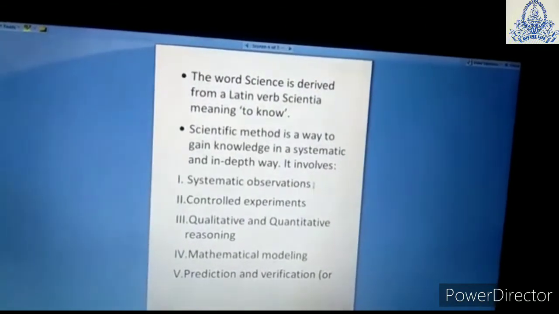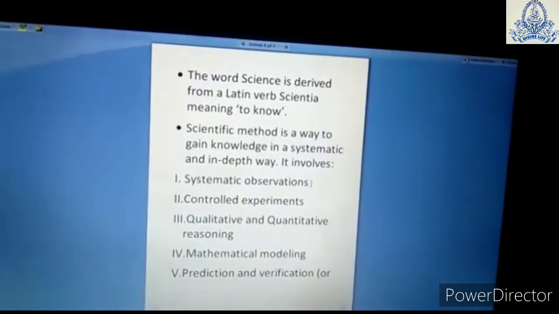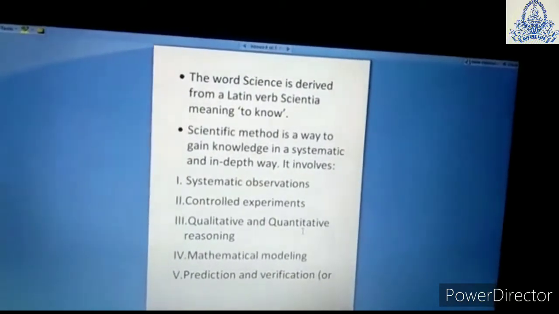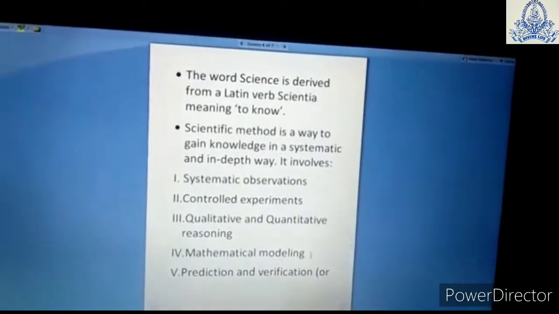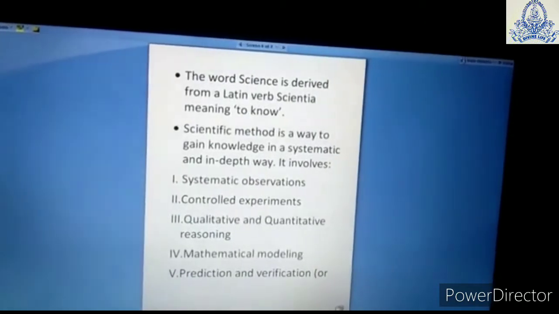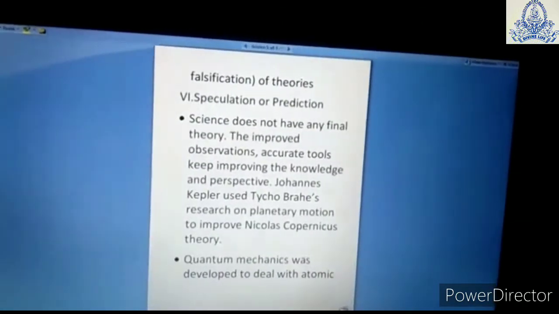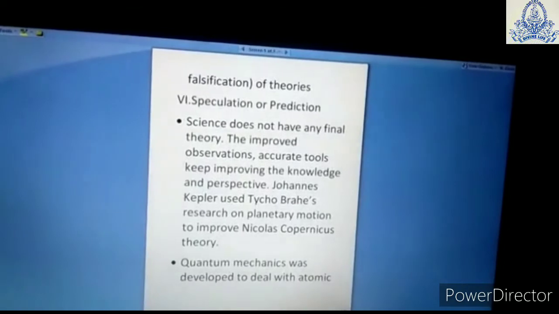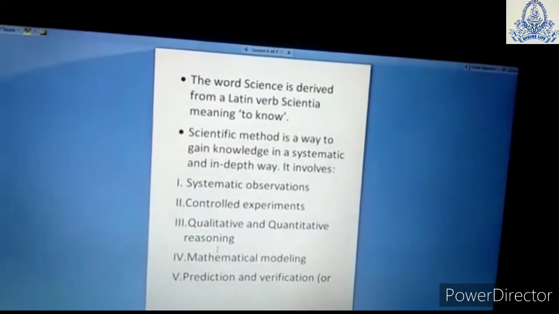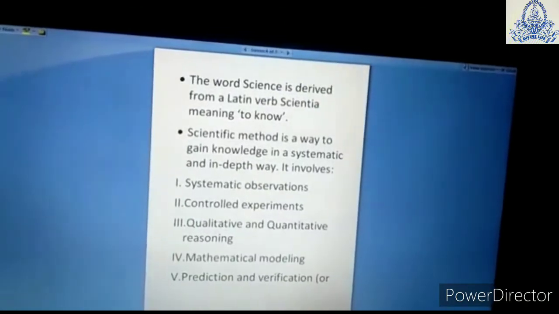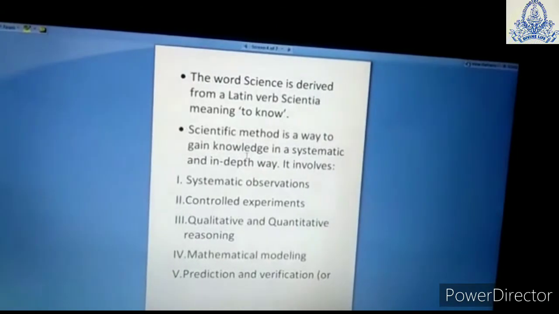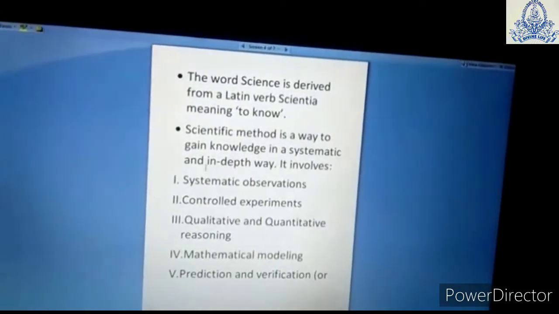Science involves systematic observations, controlled experiments, qualitative and quantitative reasoning, mathematical modeling and prediction, and verification or falsification of theories. And the last one is speculation and prediction. I have discussed scientific methods. Through scientific methods we gain knowledge in a very systematic and in-depth way.